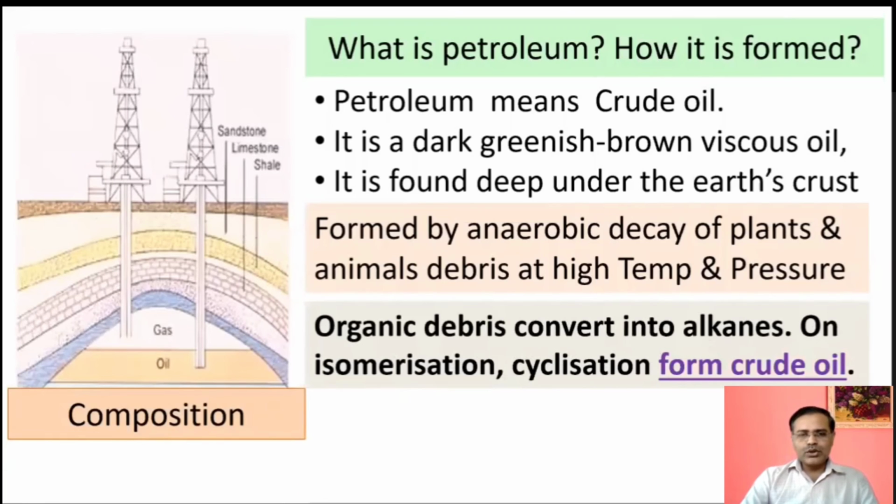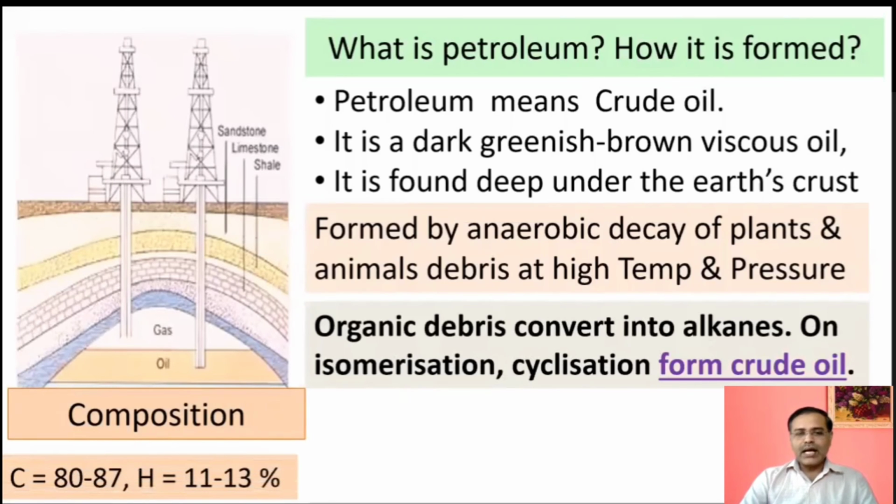So if you see the composition of crude oil, mainly carbon and hydrogen are there. Some other elements are there, sulfur, nitrogen, and oxygen also possible, but they are in very small quantity. The carbon and hydrogen are present in the maximum quantity. Carbon is 80 to 87% and hydrogen is 11 to 13%.